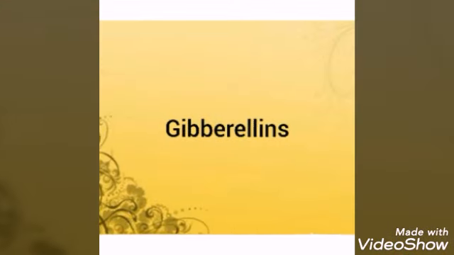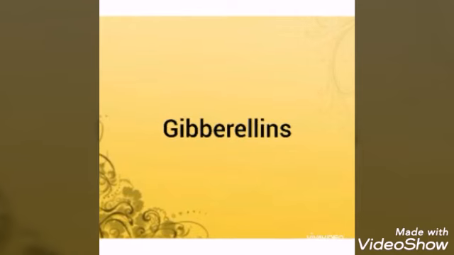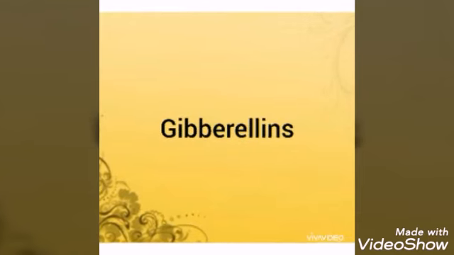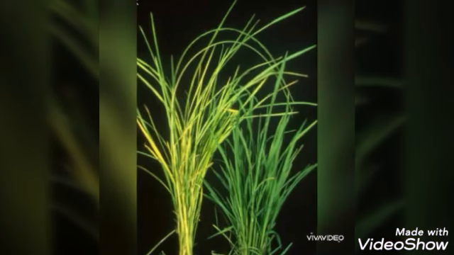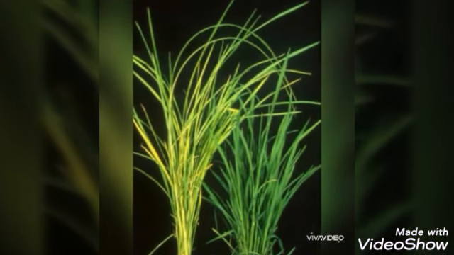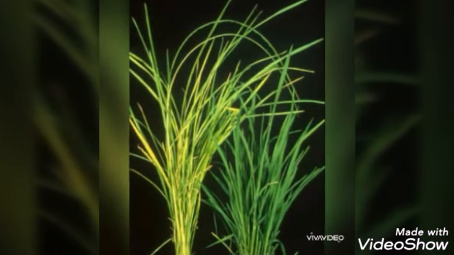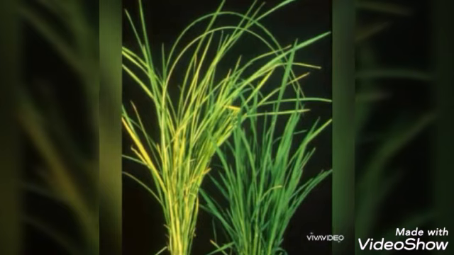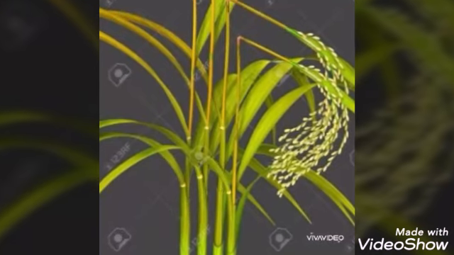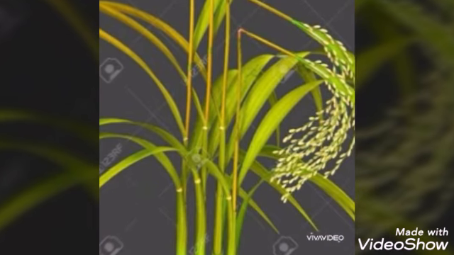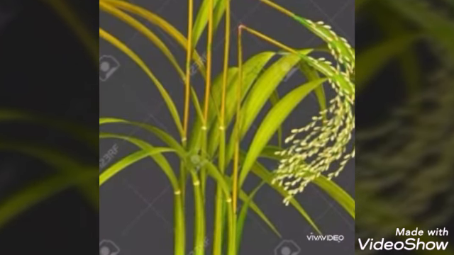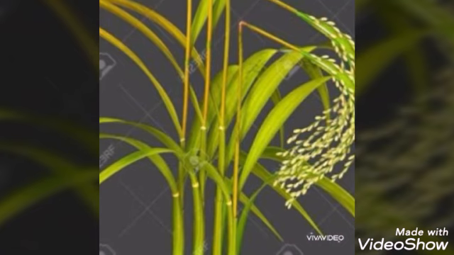Gibberellins. Gibberellins are the most abundantly found plant hormones. The discovery of gibberellin is very interesting. The farmers in Japan observed that some rice seedlings grow very tall, exceptionally tall. Usually the rice plants have a thin stem, so the thin stem was not able to hold the tall plant, so they fell on the ground.